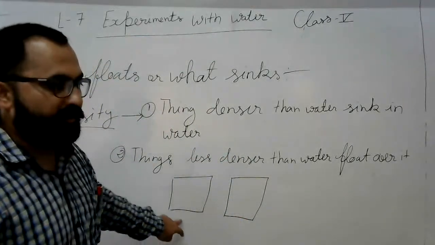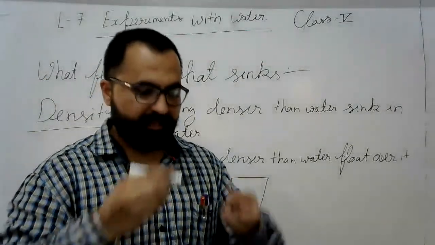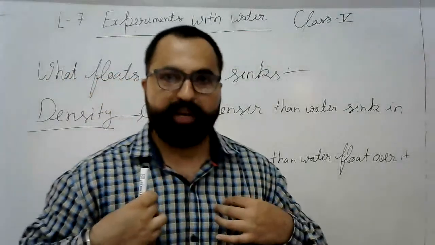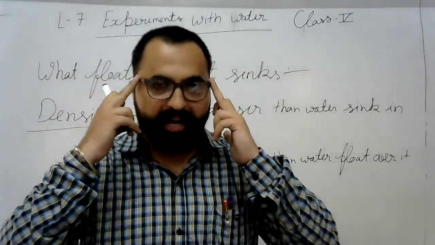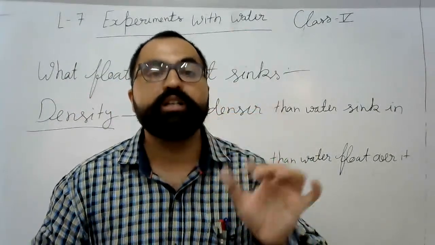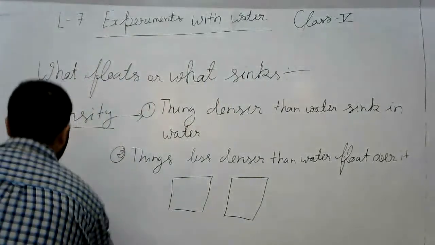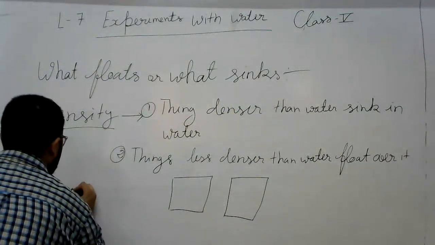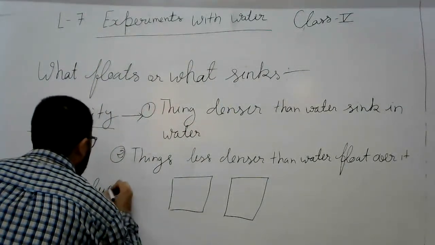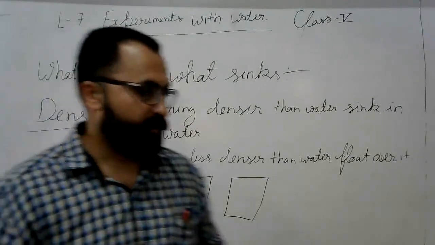So suppose I have two objects here. Everything around us, like this pen, body, cloth, specs, everything around us is made of small molecules. What is that? Molecules. Small molecules.